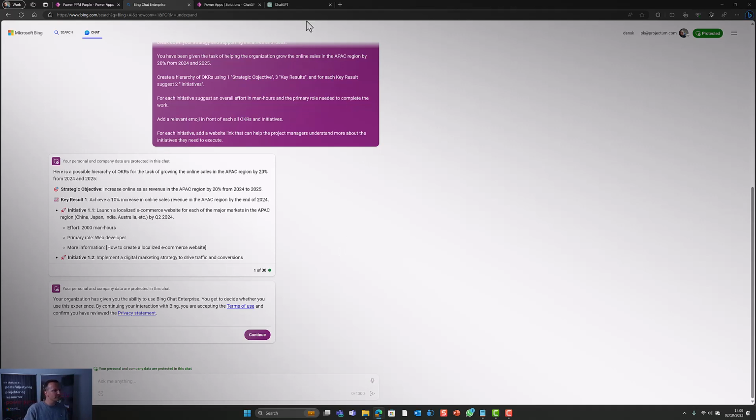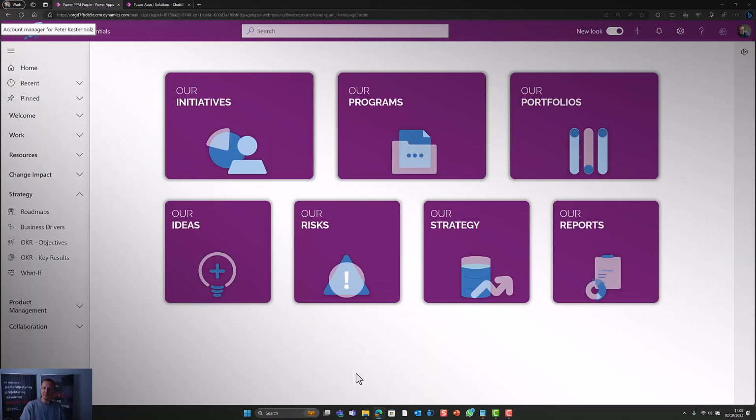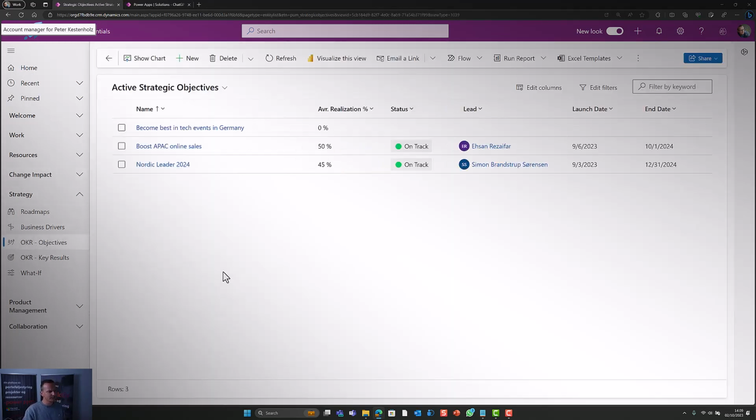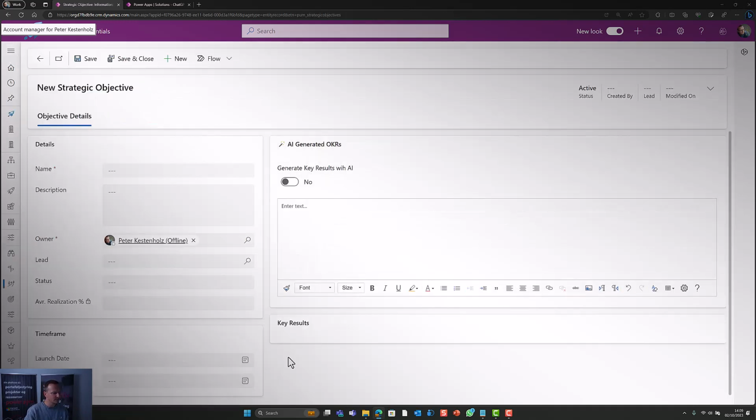So let's move away from ChatGPT and also Bing and back to the Power App. If you had an application where, for instance, you had your objectives in the tool, let's open this one up, and you wanted to also use prompting and GPT directly inside the application, you could, for instance, click New here. And here in Power PPM, I have preloaded my views so that the first thing I need to do is simply give it a name. And that could be the same as before.